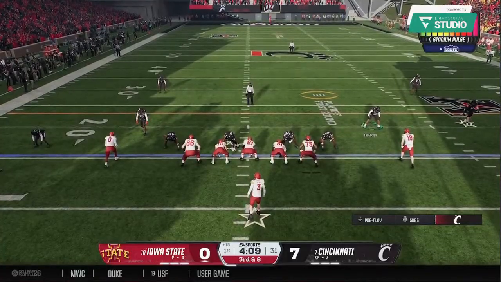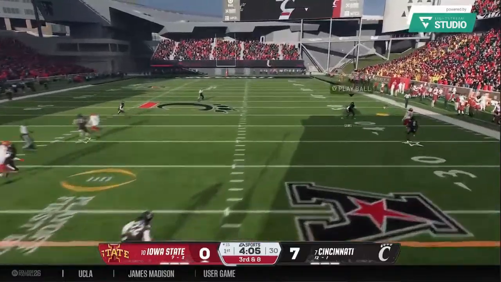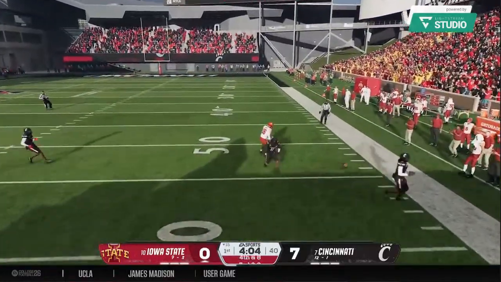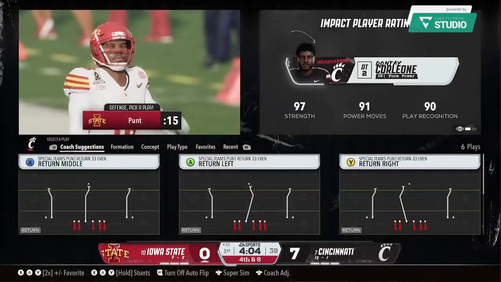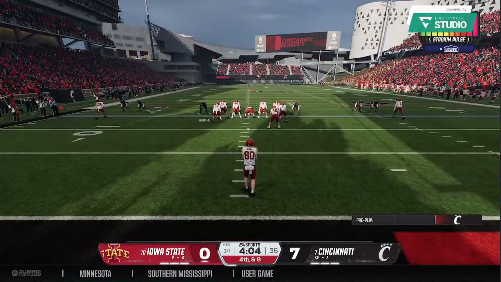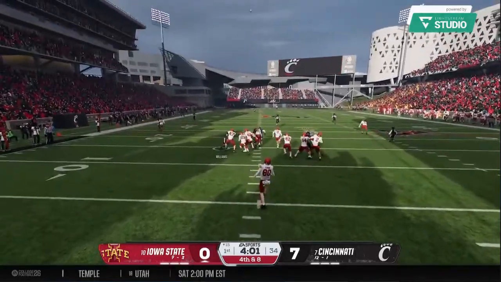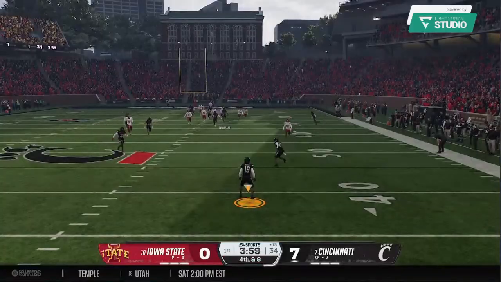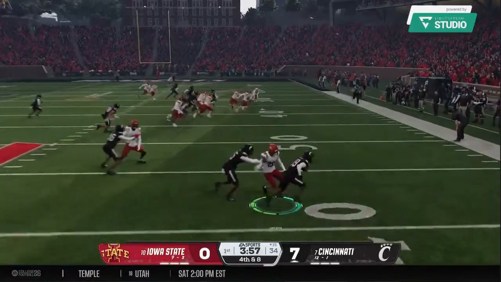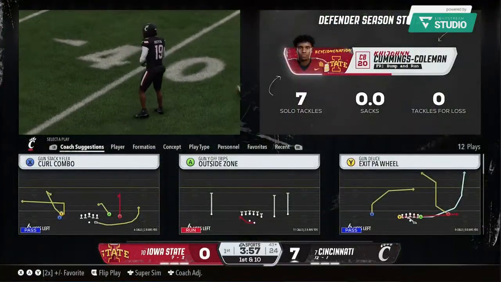Dropping back, looking to throw for the first down. Taking a shot deep down the right side. Oh, and it's dropped right off his hands. A chance for a big play, but a little early nerves on the part of that receiver. The Cyclones will line up to boot it away. And that's the first punt of the afternoon for this offense. And that sets up a return. And the returner is brought down by the coverage team.